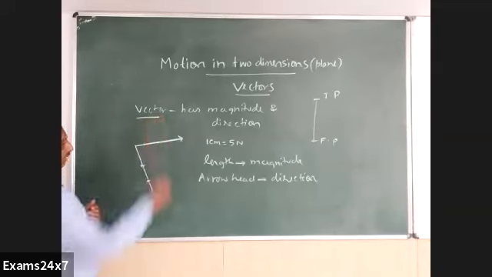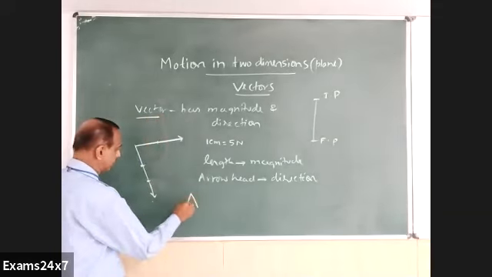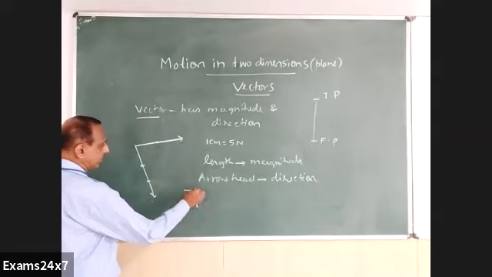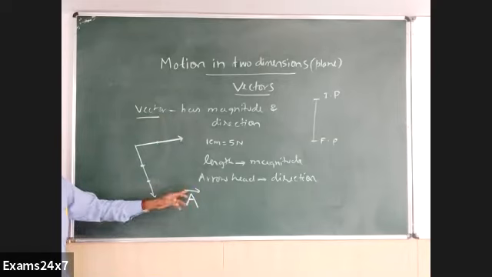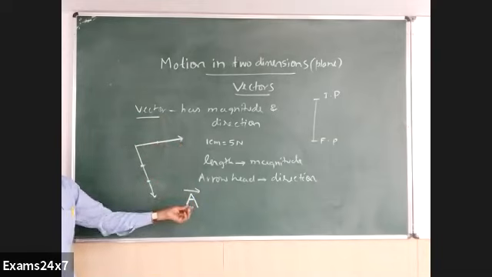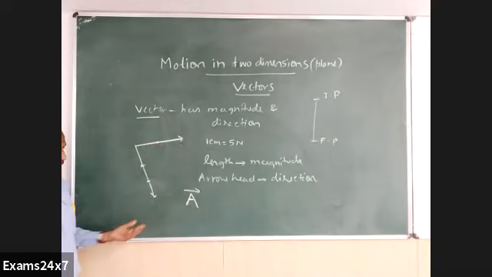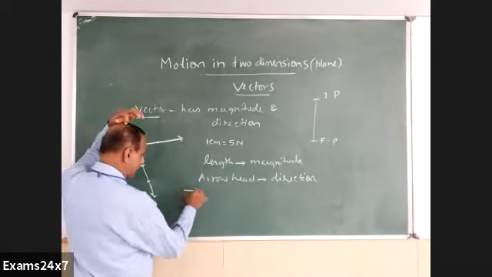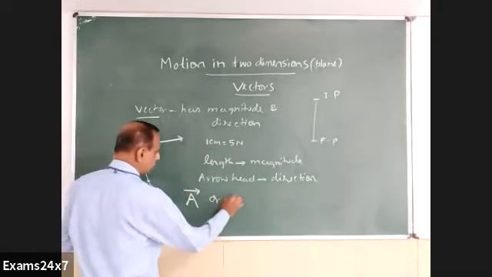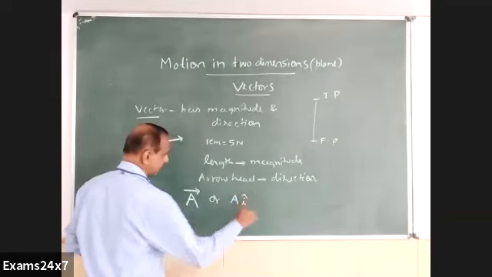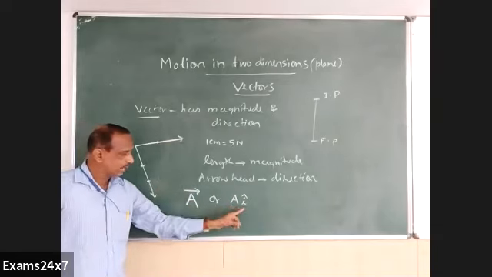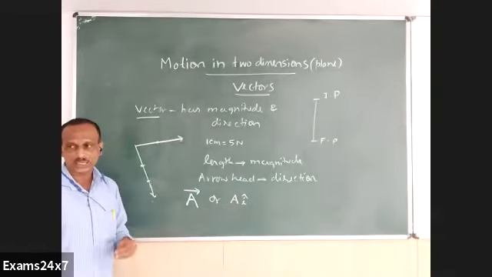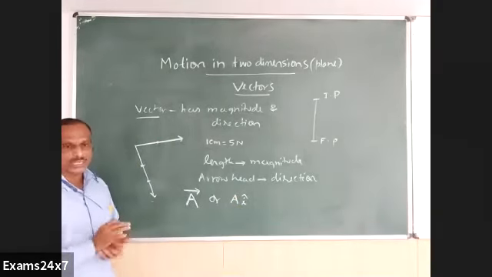Also, you can represent a vector by an alphabet like this, with an arrow mark above that alphabet. A with an arrow mark implies again a vector. This also means some magnitude is there for this particular vector, which is understood by the arrowhead above it. Or one more way is writing Ai, Aj or Ak, etc., which also means there is a value as well as direction. This i, j, k with a cap indicates a particular direction.